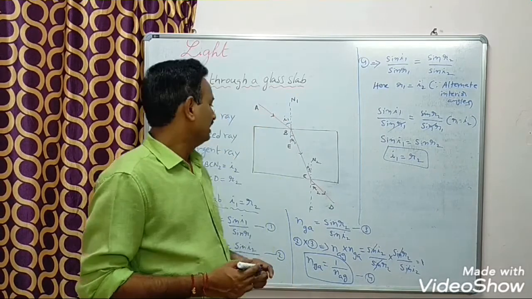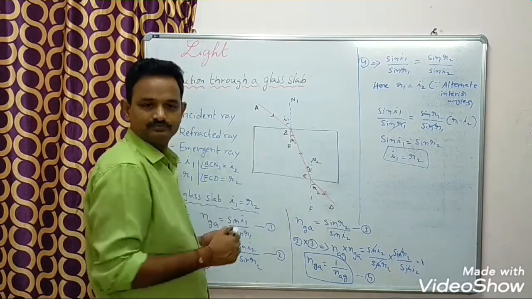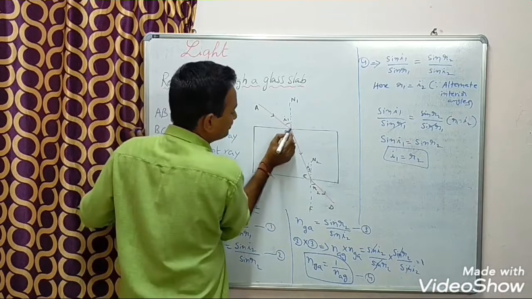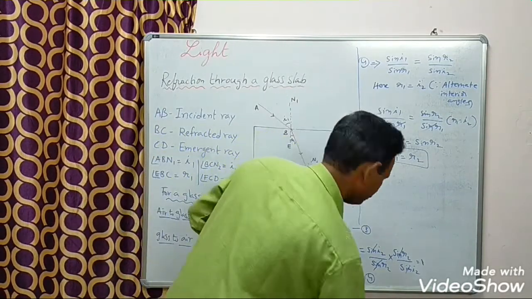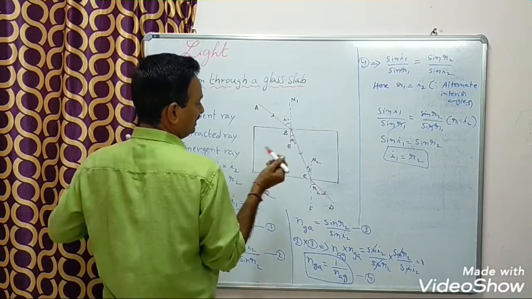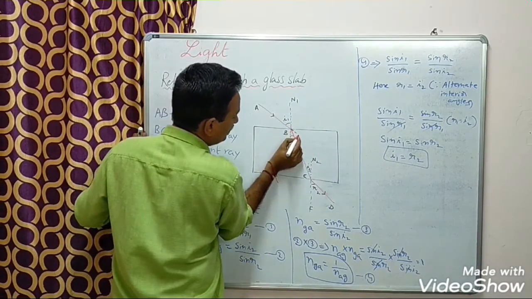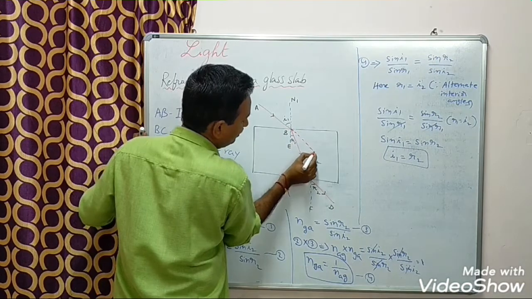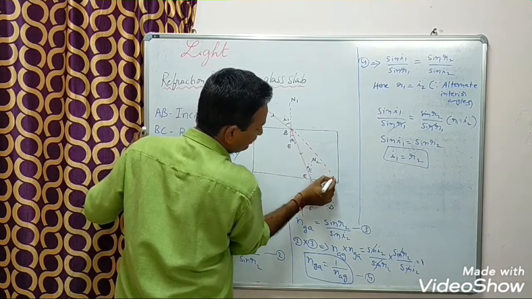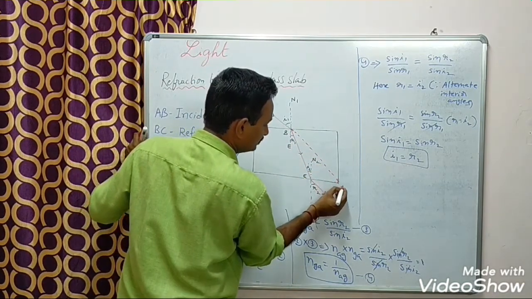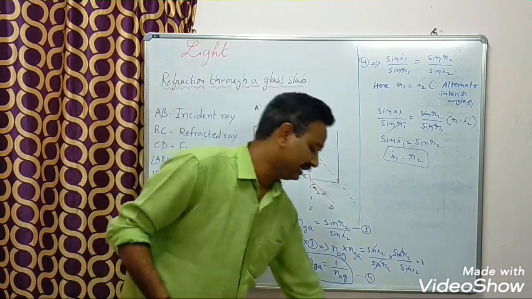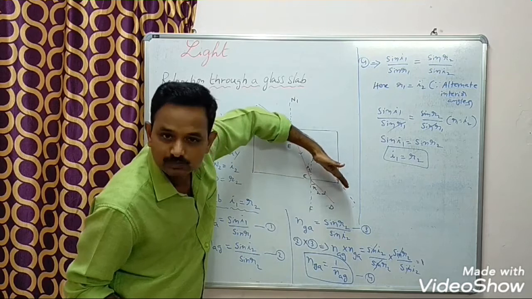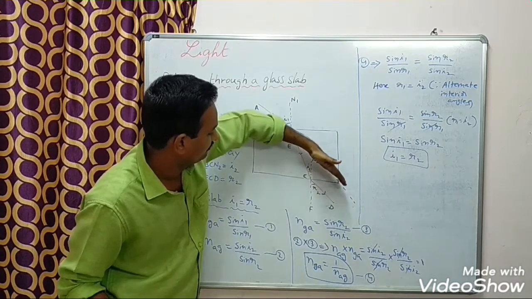Suppose there is no glass slab here, the light ray would travel like this. See, look at here. Because of the glass slab, this light ray shifted from its path, from here to here.